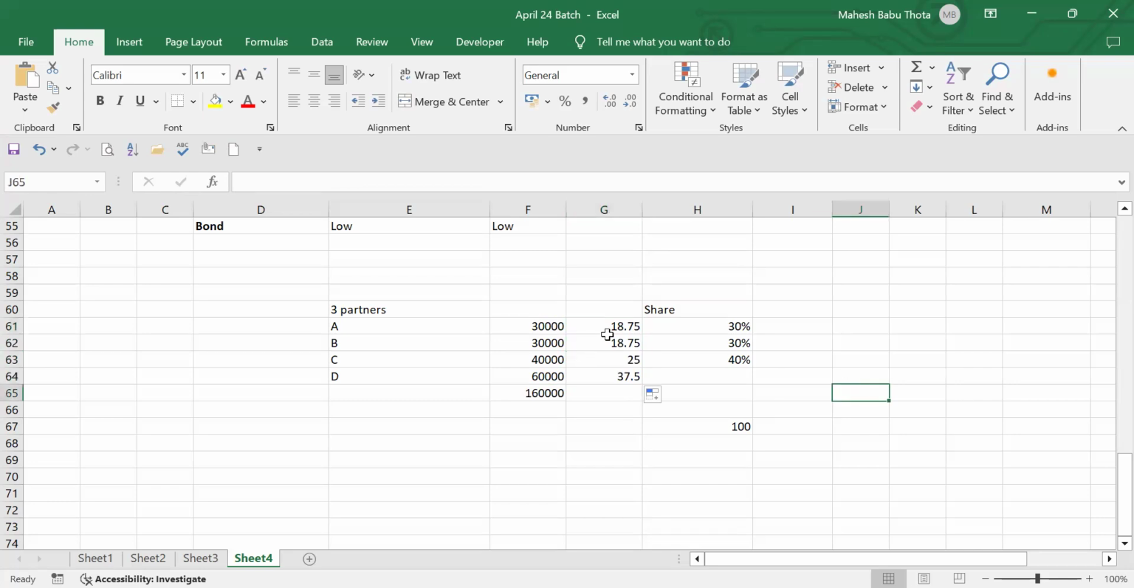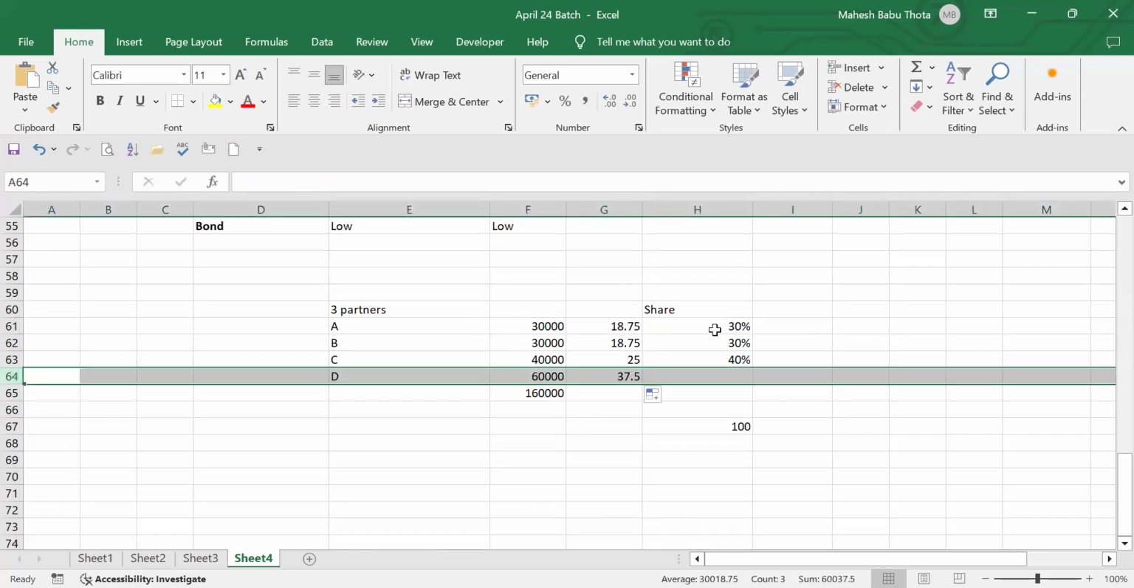So what happened with the share? Earlier A had 30%, now it has reduced to 18%. Partner B's share also reduced to 18%. Partner C's 40% share also reduced to 25%. D is contributing a 37% share. So what happened with this ratio? By admitting a new partner, a new shareholder, has the ownership reduced or increased?